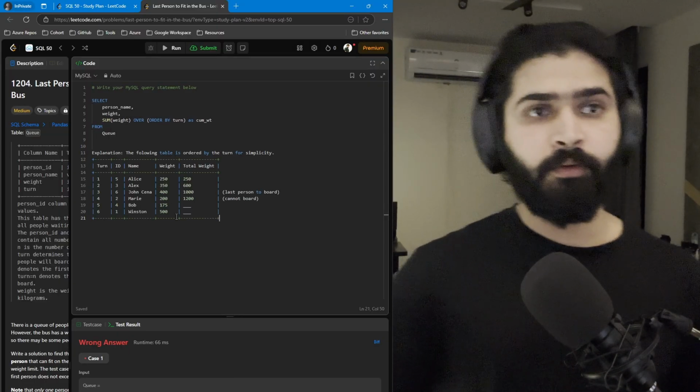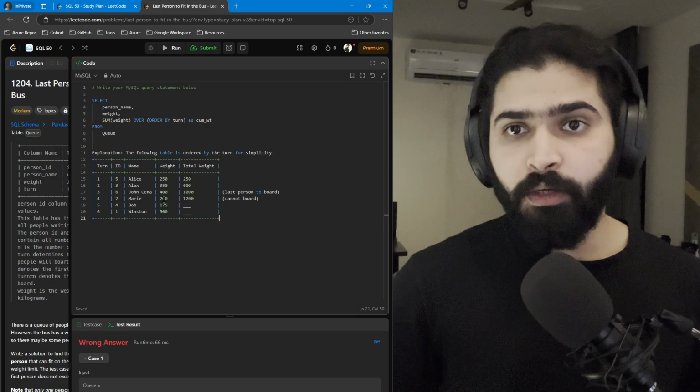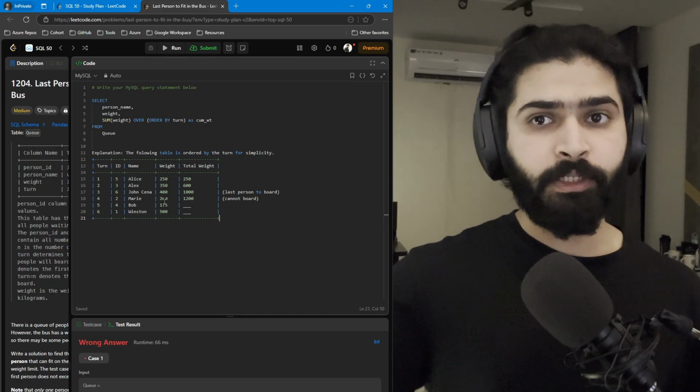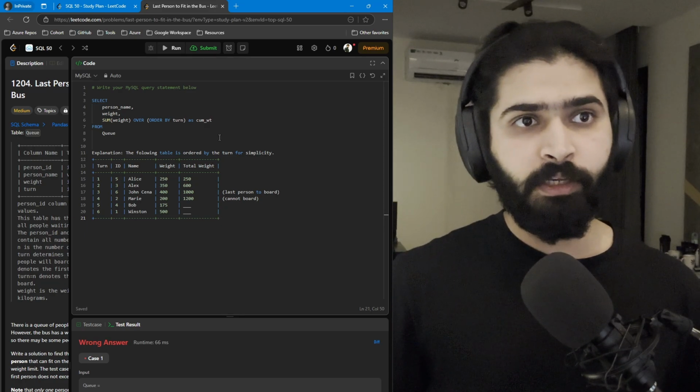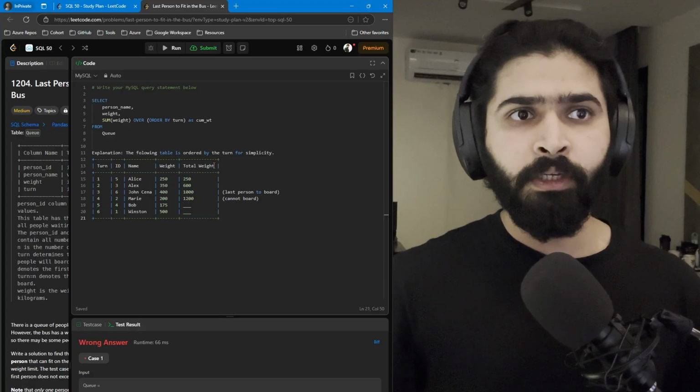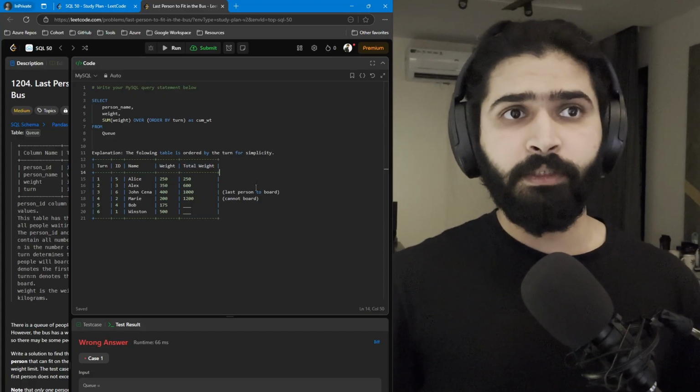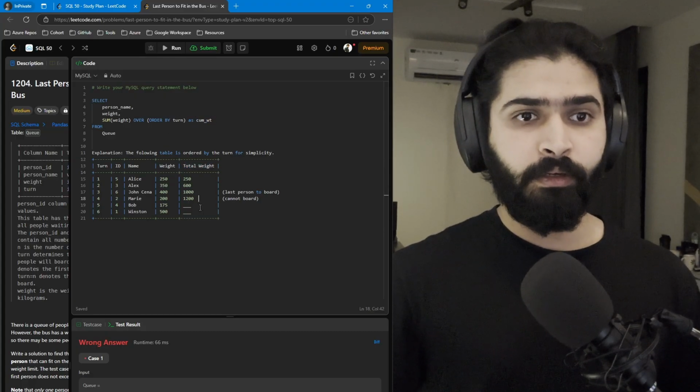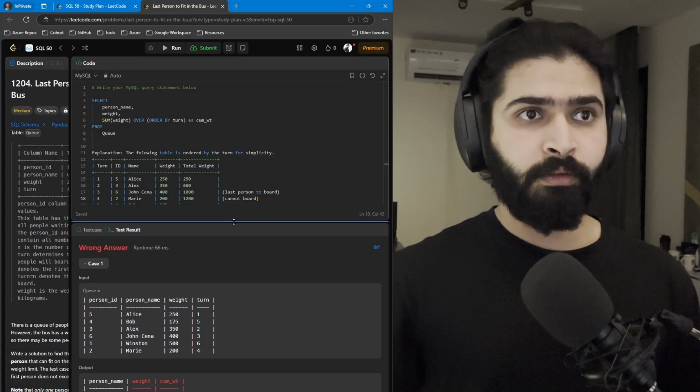Yeah, it's visible now. So this was given to us in the explanation or the problem statement. They were just calculating the total weight, and we just calculated the cumulative weight, as you can see here.